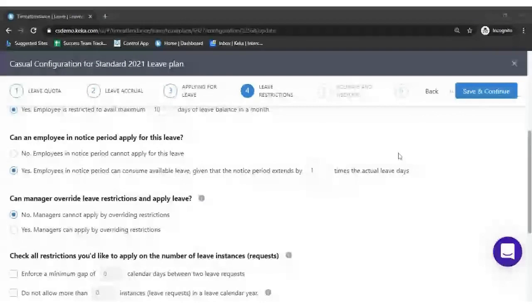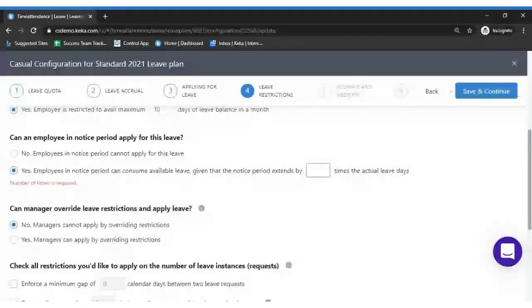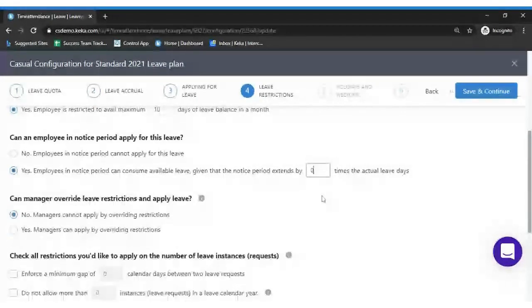So my last working day was March 22nd, and since I have taken a leave of 1 day, my last working day would also get increased, which is 23rd of March. In case you don't want to extend the notice period, if you just want to allow employees to apply for the leave during a notice period as well, you just need to give it as 0.